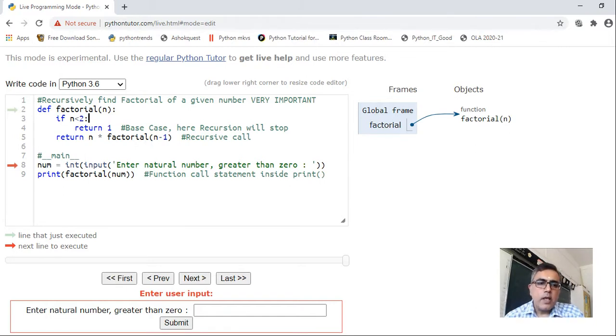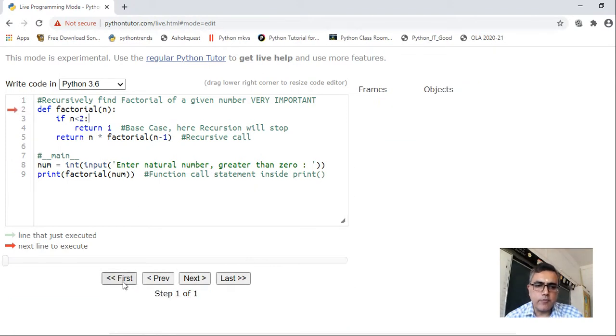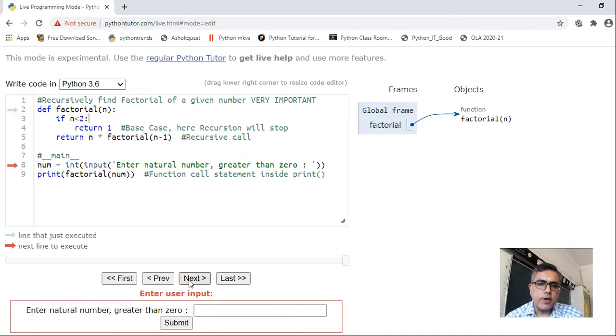Okay. Now in the main area, this is just a statement. In the main area you are reading a value from the user, whose factorial you want to find. Then next it has called factorial num. Whatever factorial num will return, that value will be displayed here. Okay, so I'll execute this code from the first line. First line is def factorial. Okay, it has defined a function here in the global frame.